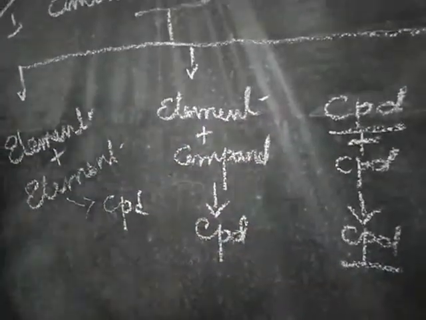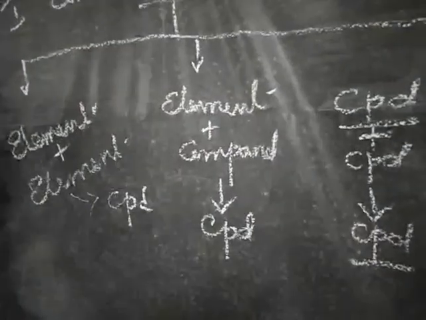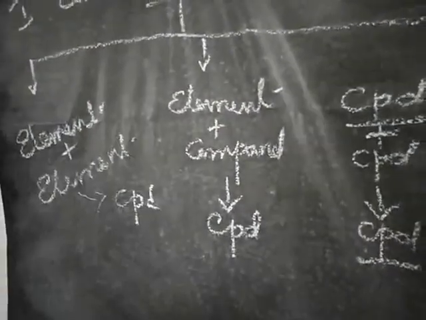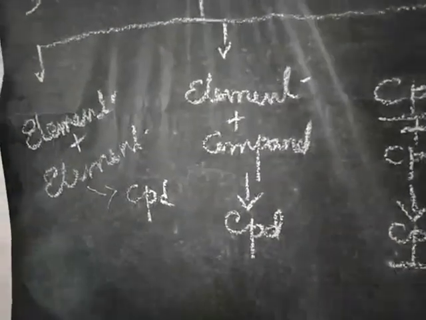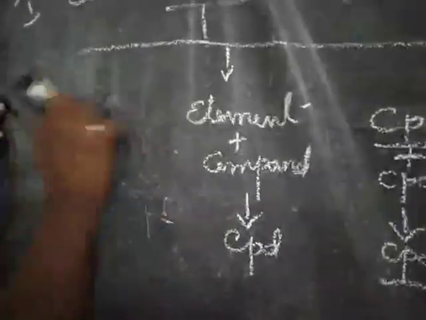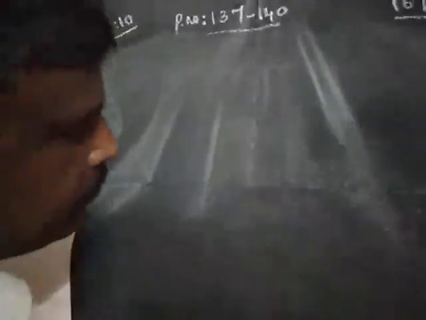First we will see the example, element plus element. In this type of combination reaction, 2 elements react with each other to form a compound, either metal with non-metal or both non-metal.